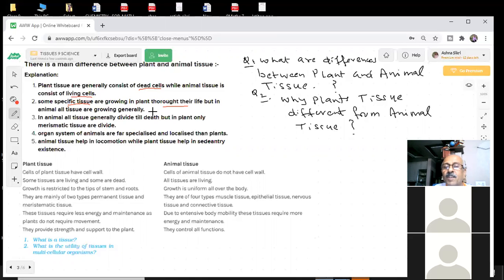If you are diseased, if you have cancer, what is happening? Then the cells are dying at a faster rate than they are coming back. So what is the result of that? Survival is difficult.